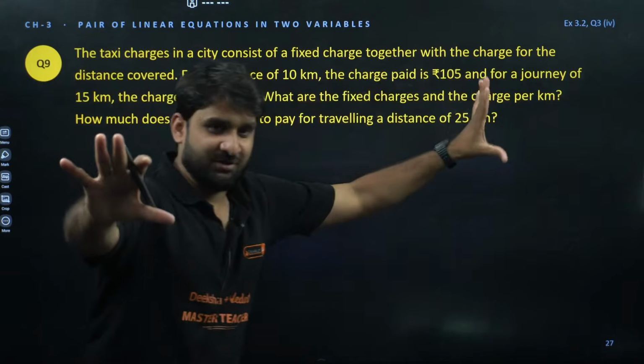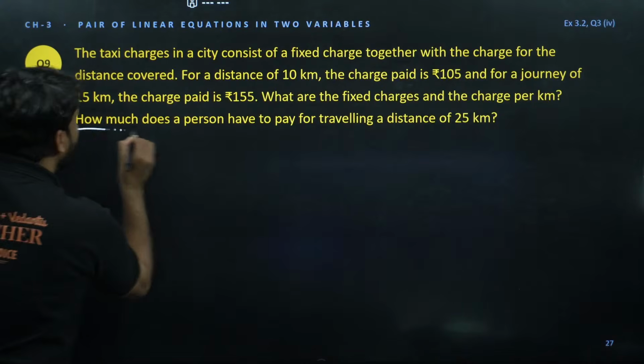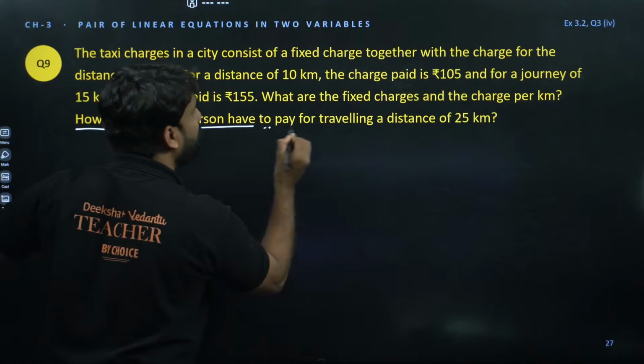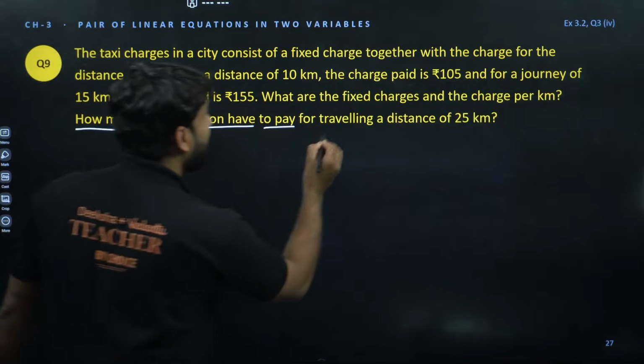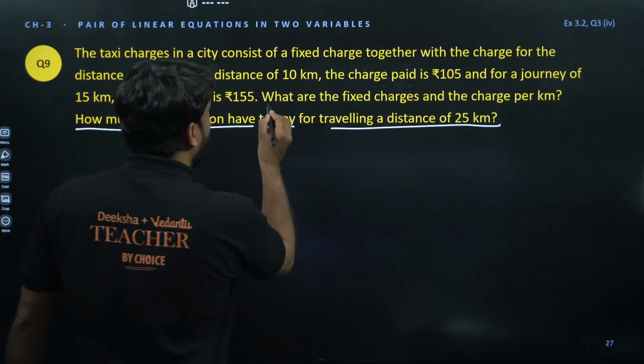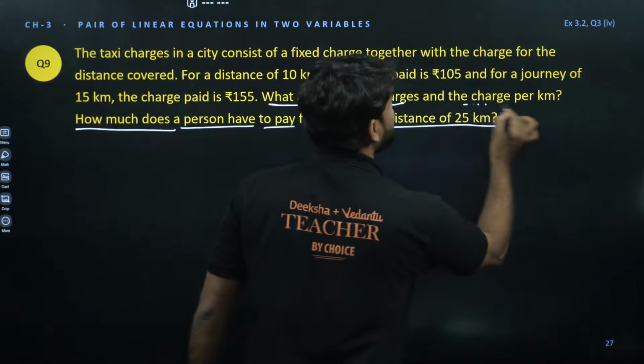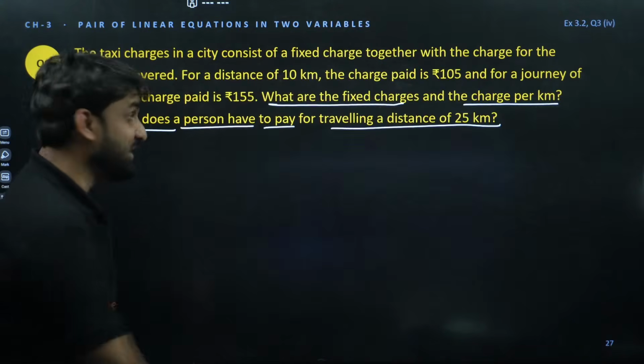Focus on last line. How much does a person have to pay for traveling a distance of 25 kilometers? And look, what are the fixed charges and the charge per kilometer? This is the question. We have to find this.